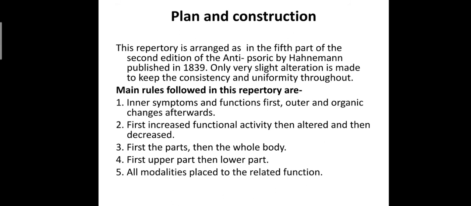Number 2, first increased functional activity, then altered and then decreased. Number 3, first the part, then the whole body. Number 4, first upper part, then lower part. And number 5, all modalities placed with the related functions.